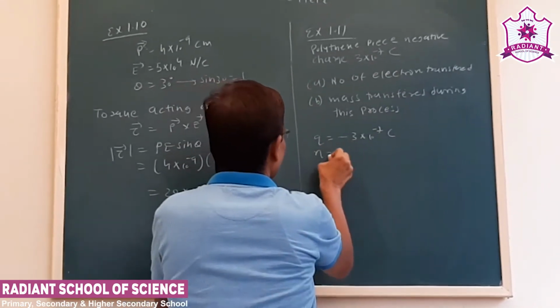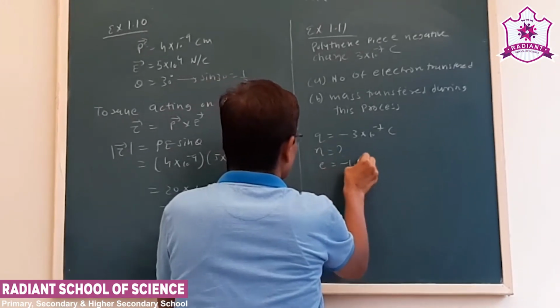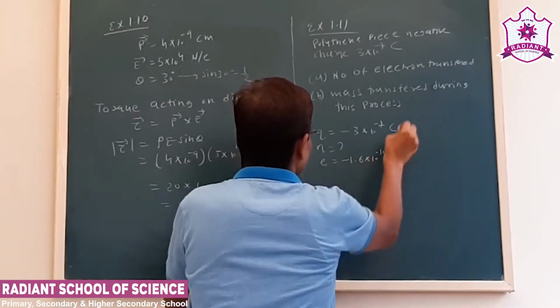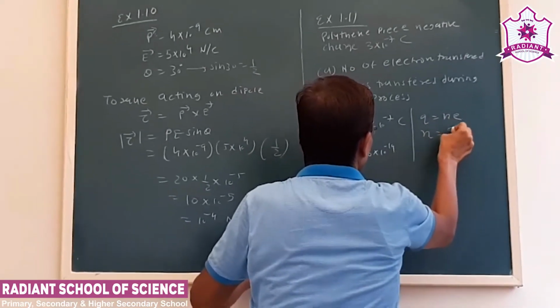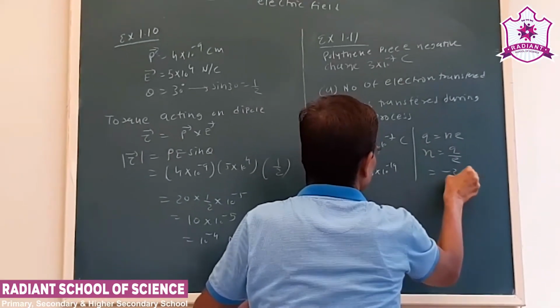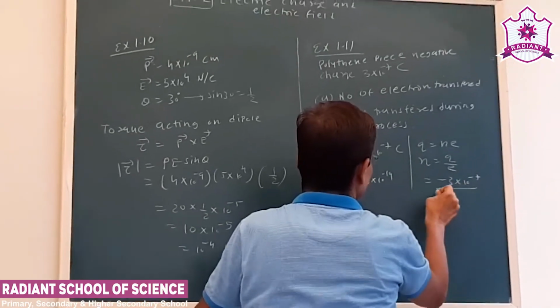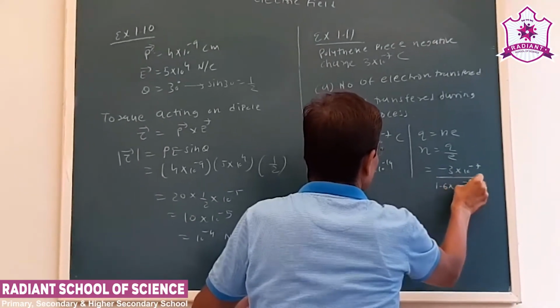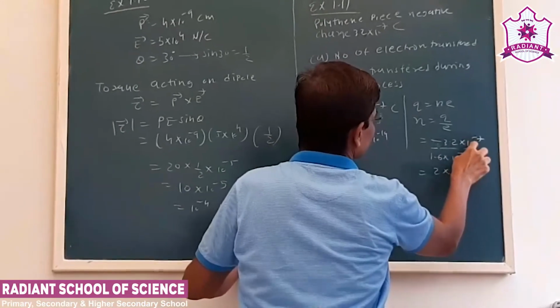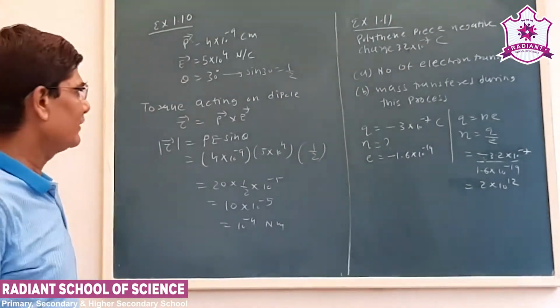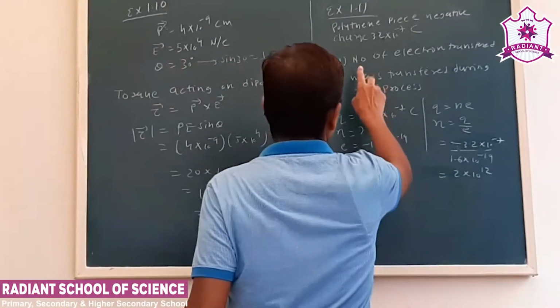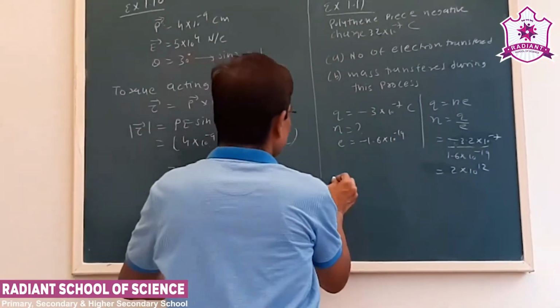Here we have to find out N. E is the charge of the electron, 1.6 into 10 to minus 19. Now we use the equation Q is equal to NE. So we can obtain N as Q by E, minus 3.3 into 10 to minus 7 divided by 1.6 into 10 to minus 19. So this is the number of electrons transferred during this process.